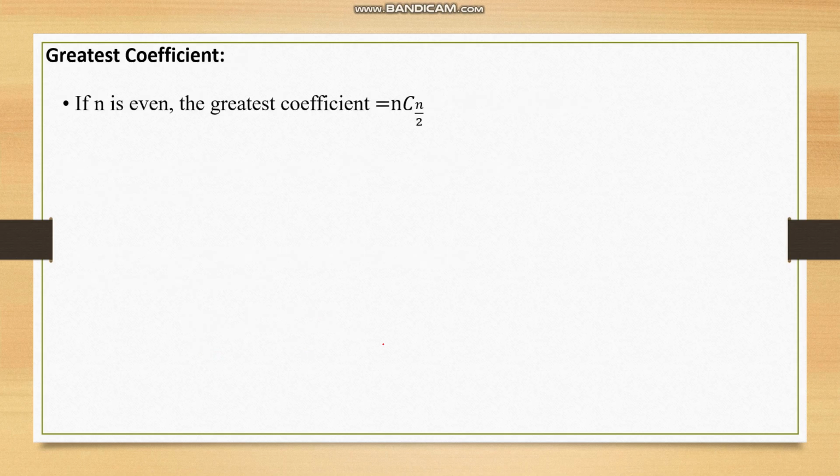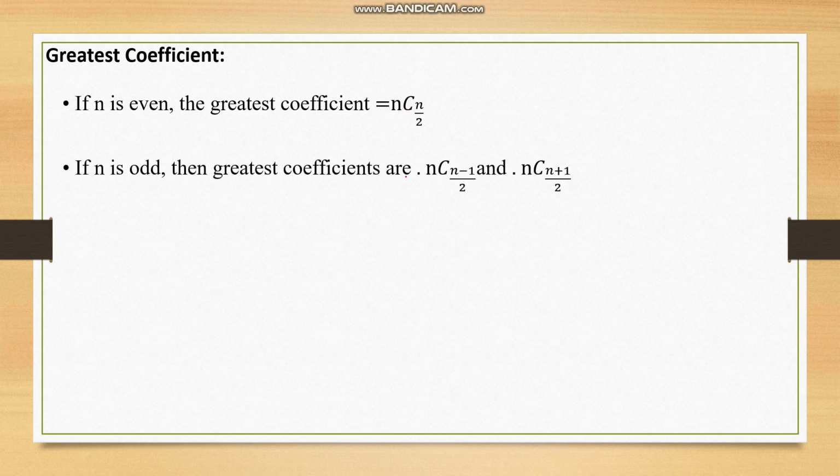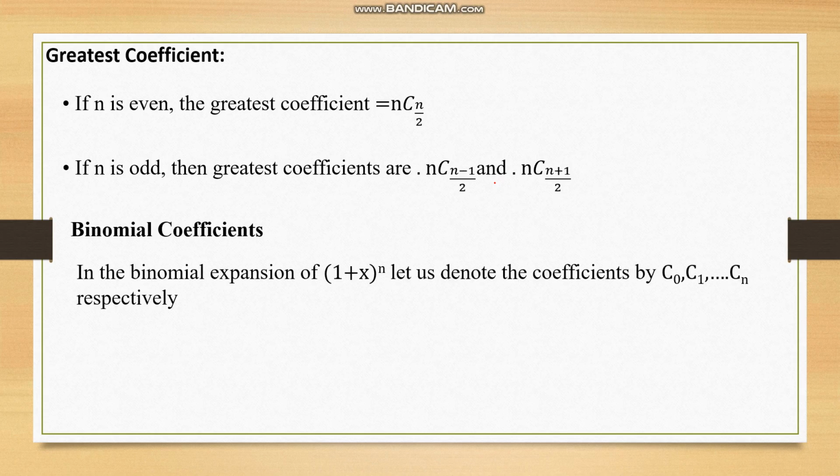The greatest coefficient. If n is even, then the greatest coefficient is given by nC(n by 2). If they ask a question about the greatest coefficient, we just have to see the value of n and we can find it by using the formula nC(n by 2). And if n is odd, then it is given by nC((n minus 1) by 2) and nC((n plus 1) by 2). Now the binomial coefficients.